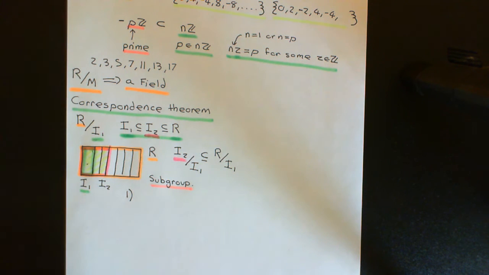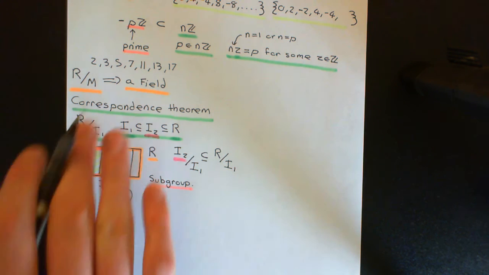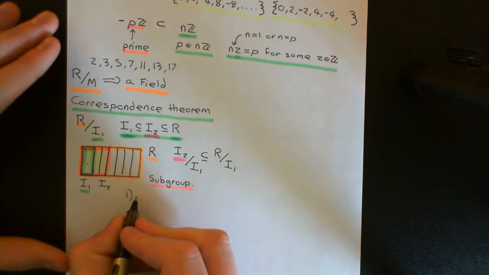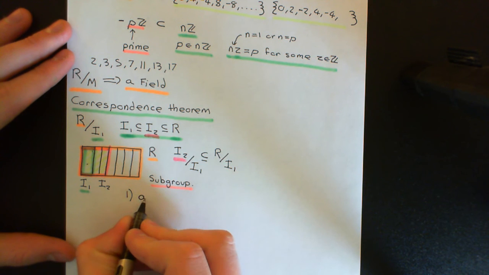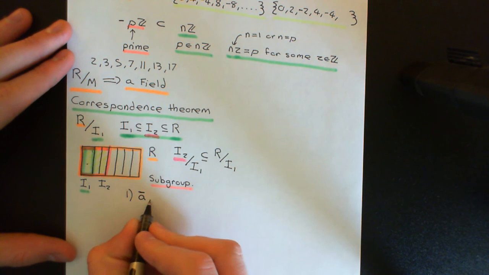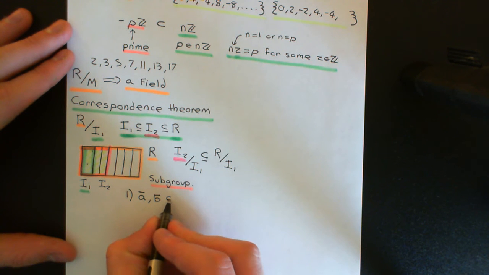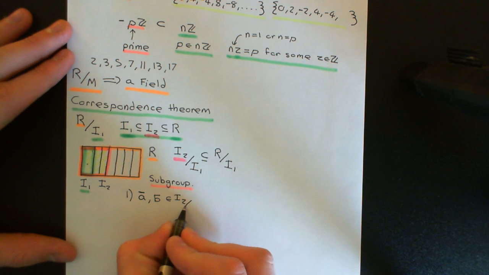So axiom number 1, and the reason we're doing this is because it will help us get more intuition as to the actual statement of the correspondence theorem. Okay, so this isn't going to be difficult, but it will really nail in the intuition as to what the correspondence theorem is actually saying. Okay, so firstly then, we want to prove closure. So what I want to prove is that if I have two cosets, so I'll say I've got a coset A bar and a coset B bar that are in this subset here, which I'm calling I2 over I1.